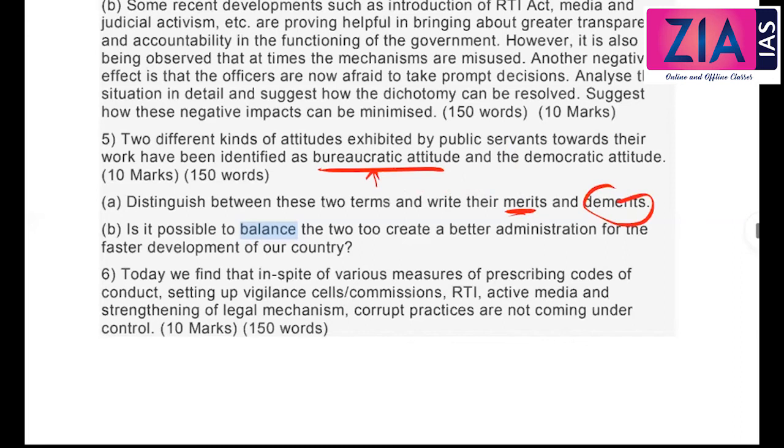When it comes to democratic attitude, what are the merits and demerits? It's a good approach, a people-centric approach, taking care of the needs of the people. But accountability may come down. You may take decisions just like that. So the question is, the accountability may come down. So there is one more part. Is it possible to balance the two?